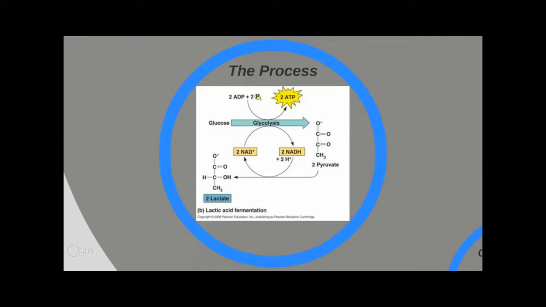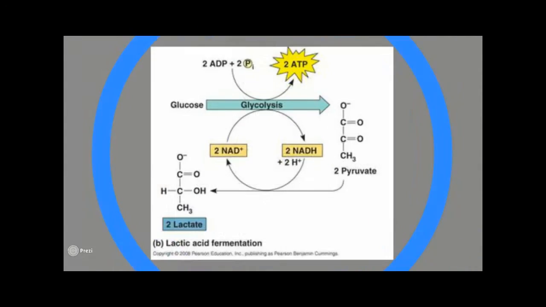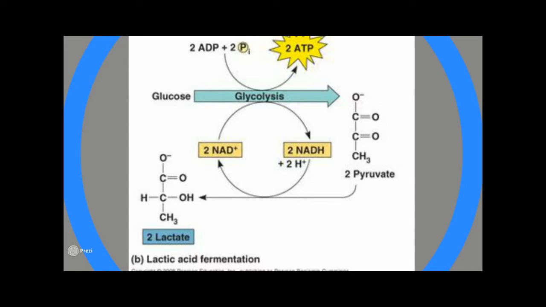Let me tell you about this process. Glucose is turned into 2 pyruvate through glycolysis. These 2 pyruvate become 2 lactate, which are 3 carbon molecules. The 2 pyruvates accept electrons and hydrogen from NADH. It returns NAD+. There's a low ATP yield. This is good for small inactive creatures or for a quick fix.